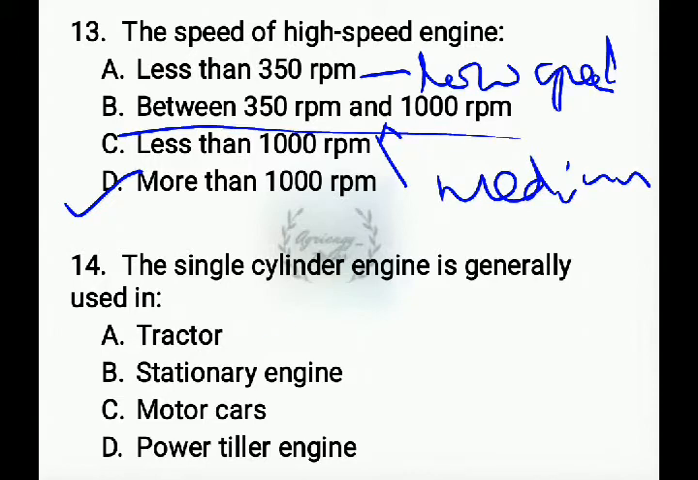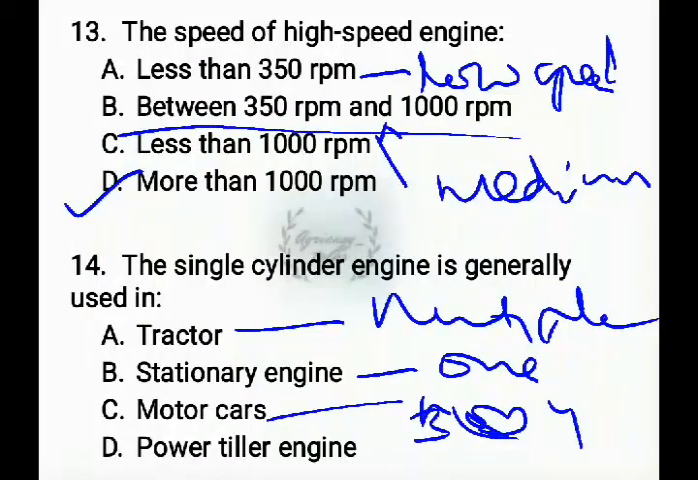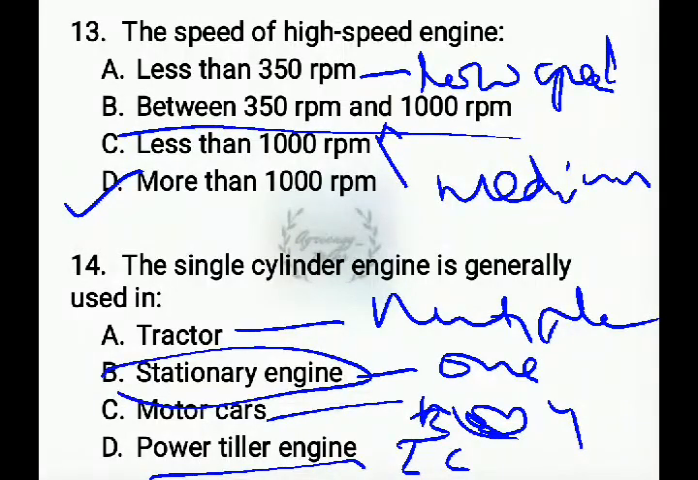If we consider tractors, we will be having multiple cylinders, and for a stationary engine we can see only one cylinder, and for motor cars we can see 3 or 4, that is a multi-cylinder engine. Next, in a power tiller also we will be seeing 2 cylinders. Then the question here: the single cylinder engine is the stationary engine.